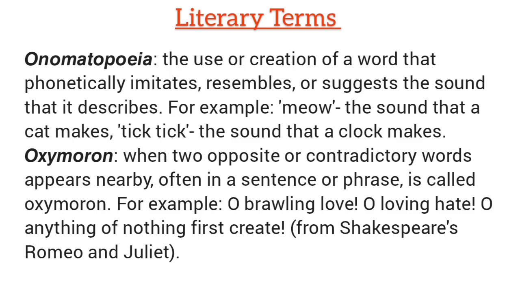What is oxymoron? Oxymoron occurs when two opposite or contradictory words appear nearby, often in a sentence or a phrase. For example, O brawling love, O loving hate, O anything of nothing first create. In these lines, the words love, hate, anything, nothing are opposite from each other and have been put nearby.